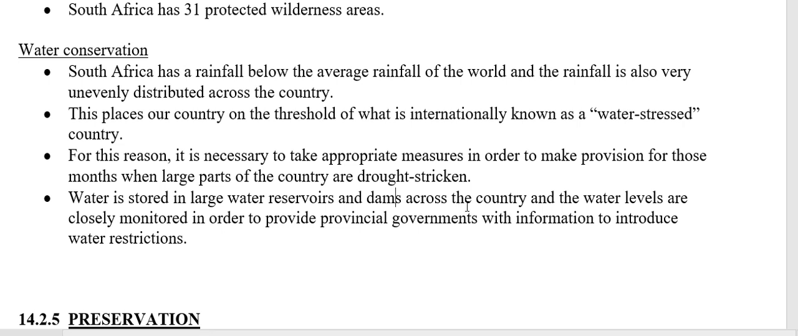But provincial governments will always monitor the dams in their provinces to know when there's going to be a crisis. If they see the levels in the dams are becoming too low, they're going to introduce water restrictions and ask people not to wet their gardens in the heat of the day, to rather only allow them to water early in the morning or late at night, or not at all, depending on how scarce the water is becoming. But water conservation is extremely, extremely important in our country because we are a water-stressed country.